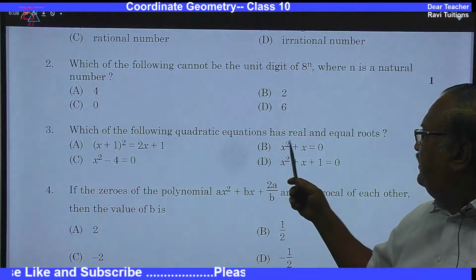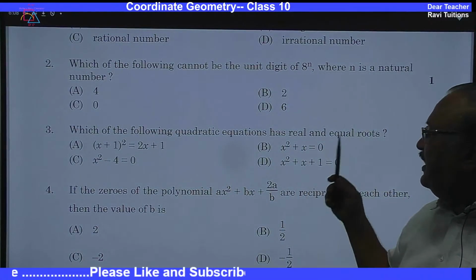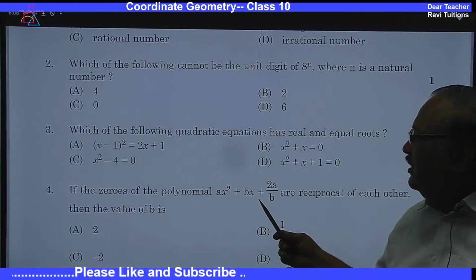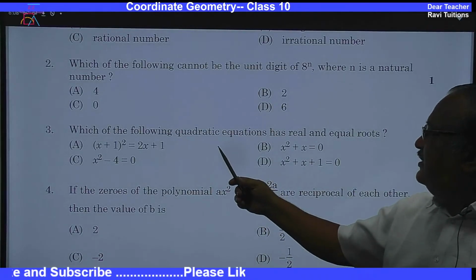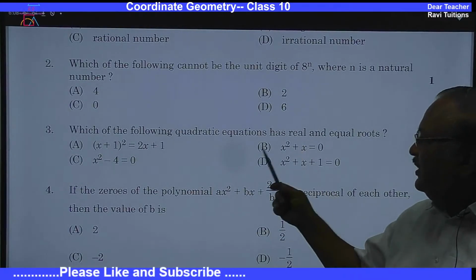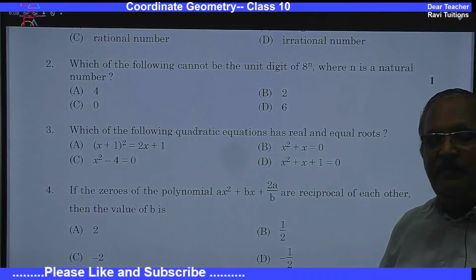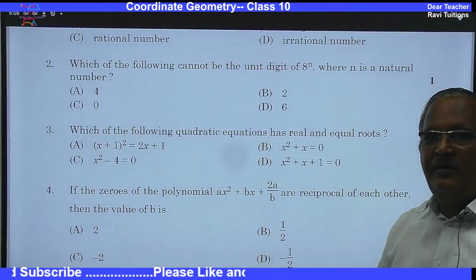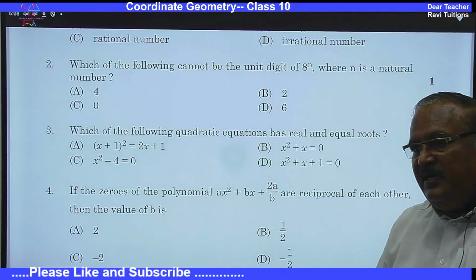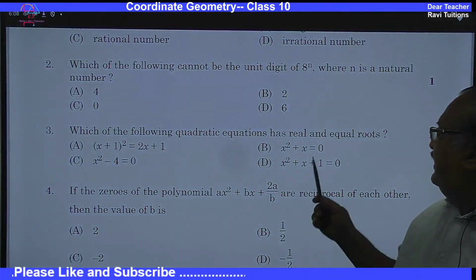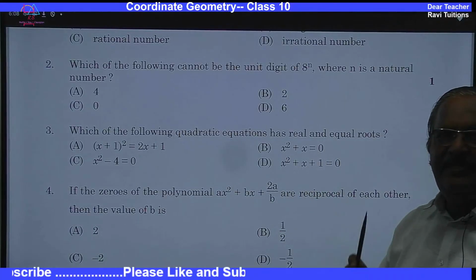This is the first question: which of the following quadratic equations has real and equal roots? This question depends on the discriminant, b square minus 4ac. I'll give you a technique.